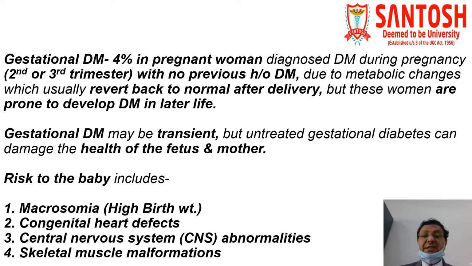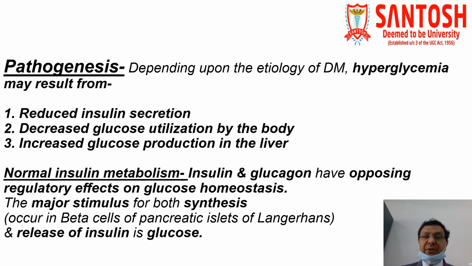Gestational diabetes may be transient, but if we do not treat gestational diabetes, it can damage the health of the fetus as well as the mother. The most important risk to the baby is, number one, macrosomia, which is high birth weight. Whenever the birth weight is more than 4 kg, it is suspicious for diabetes mellitus in the mother. Certain congenital heart defects are also common in babies when the mother has diabetes mellitus. Certain central nervous system abnormalities and certain skeletal muscle malformations are also common if the mother is suffering from diabetes mellitus.